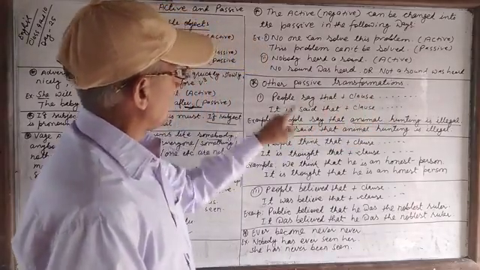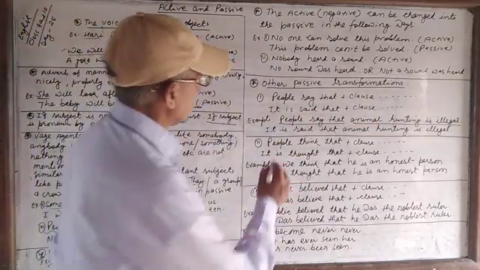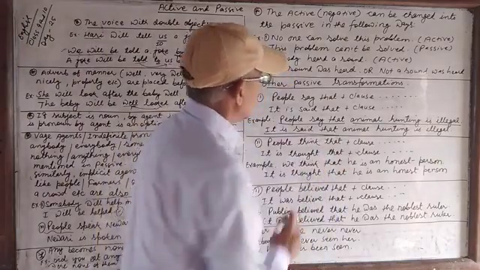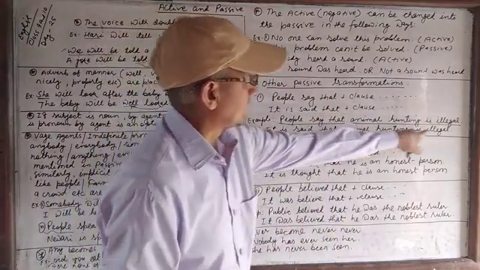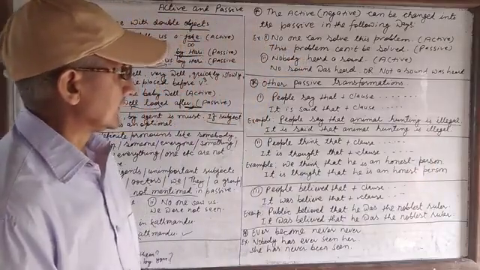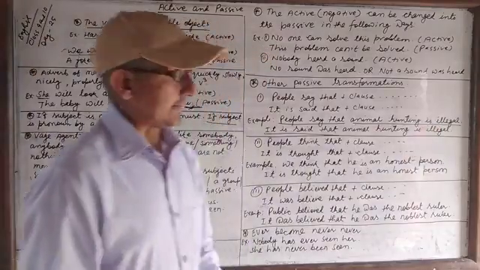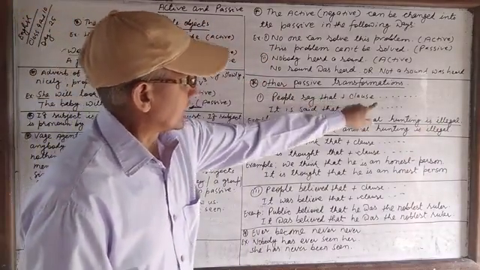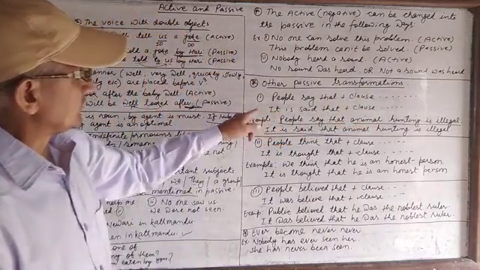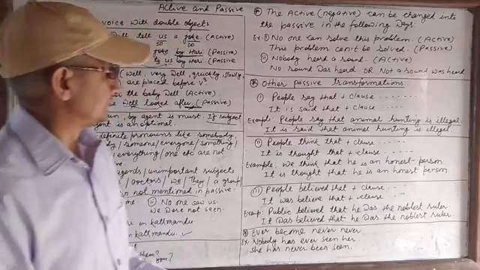And how do we change it into passive? It is said that, and after it is said that comes the same clause: animal hunting is illegal. It is said that animal hunting is illegal. If the sentence is people say that plus clause, we change it into passive as it is said that plus clause.